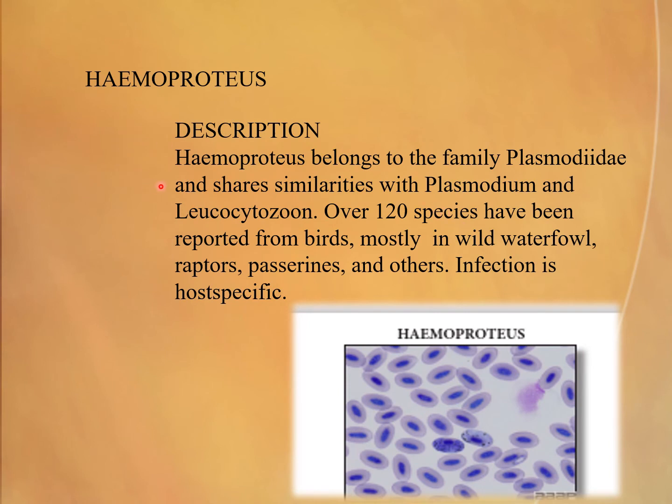Haemoproteus. Haemoproteus belongs to the family Plasmodiidae and shares similarities with Plasmodium and Leucocytozoon.